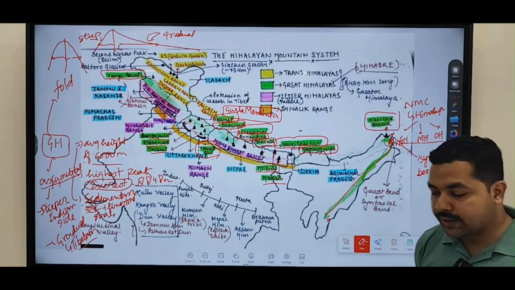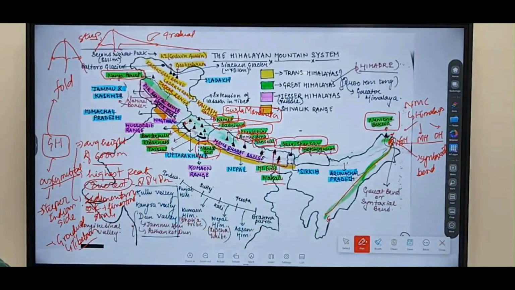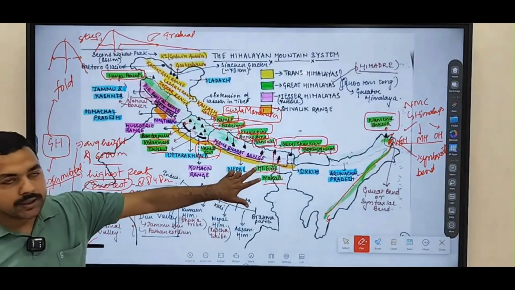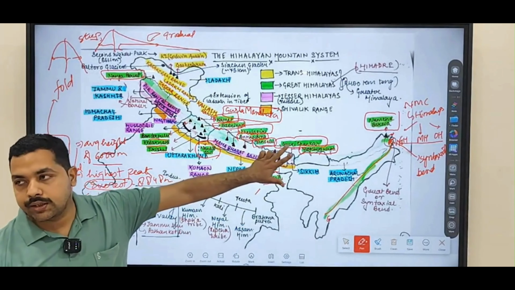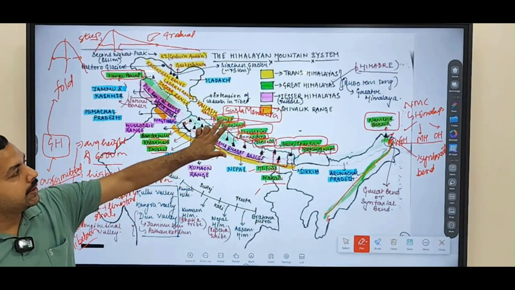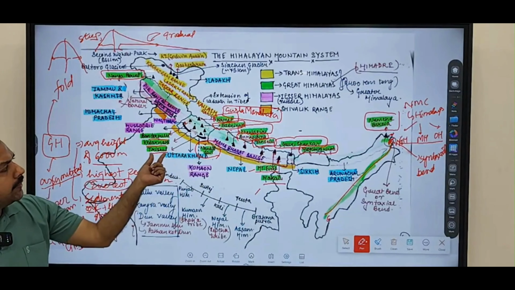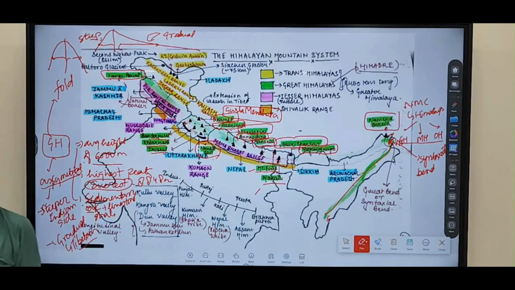A question might come, okay, that this peak lies in which range? Greater Himalayas, Middle Himalayas, or Outer Himalayas. So remember, Mount Everest, Makalu, Mansalu, Gauri Shankar, Kanchenjunga, Annapurna, Dholagiri, Badrinath, Kamet, Nanda Devi, Trishul, Kedarnath, Bandarpunch. All these are lying in which region?